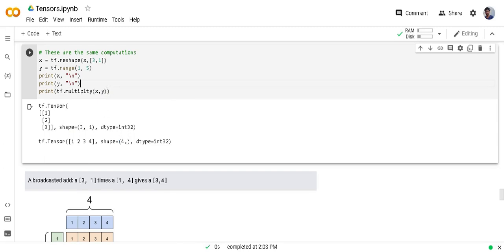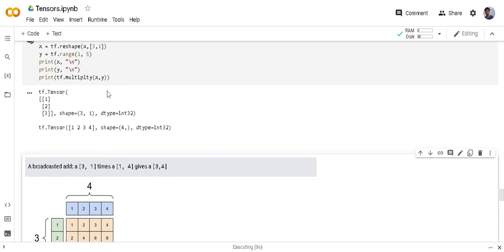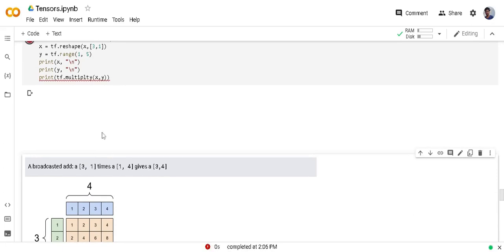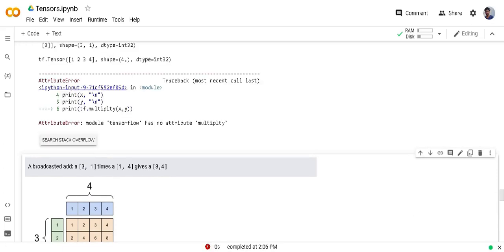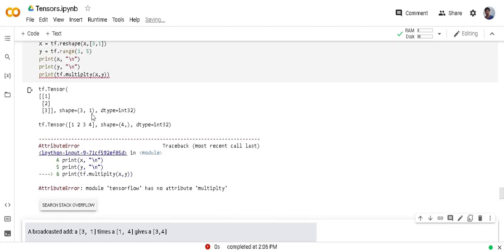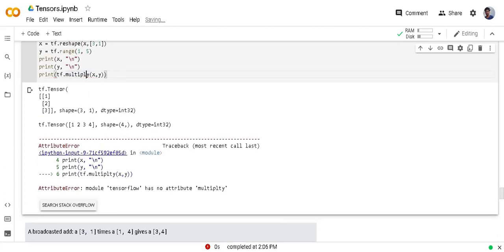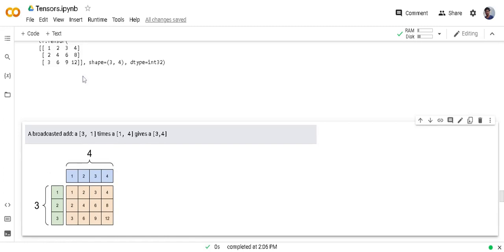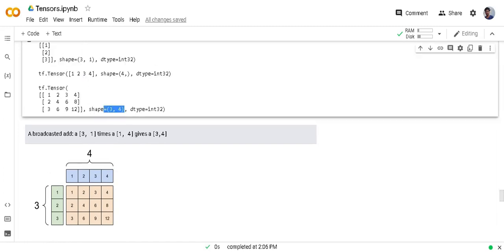Let me run this code to multiply. Now both tensors are multiplied together and the result is 3 by 4.